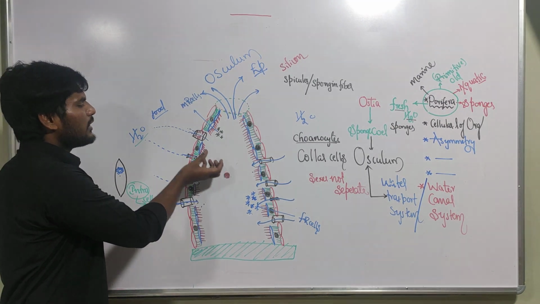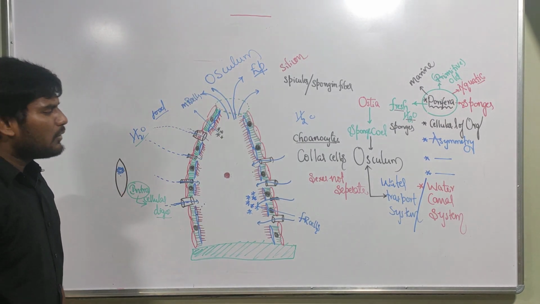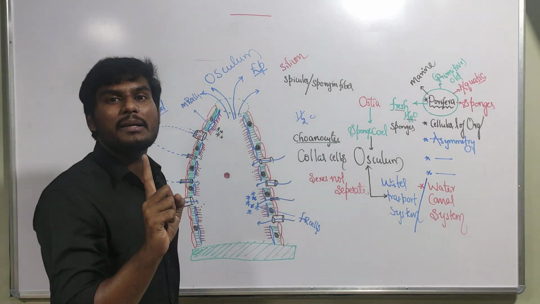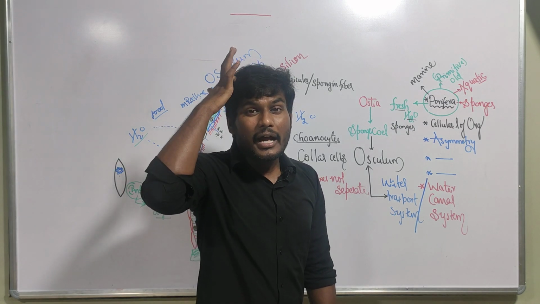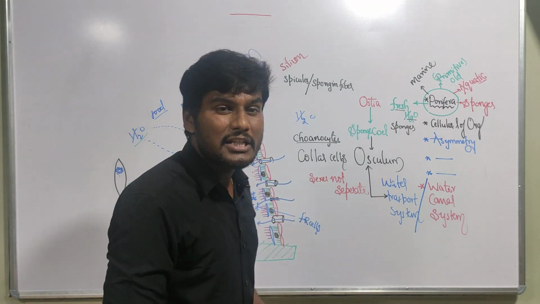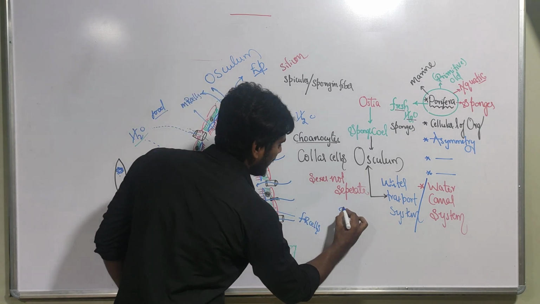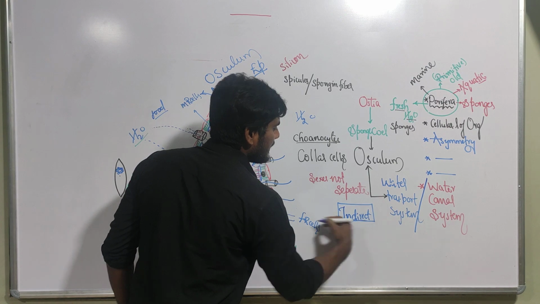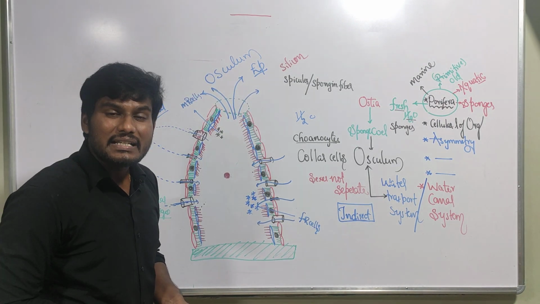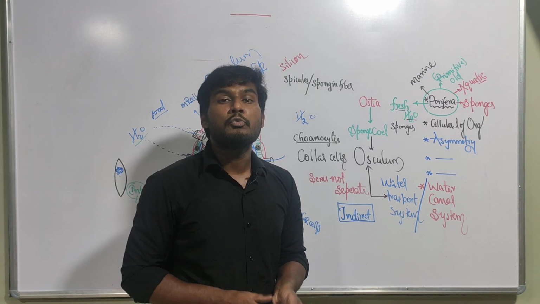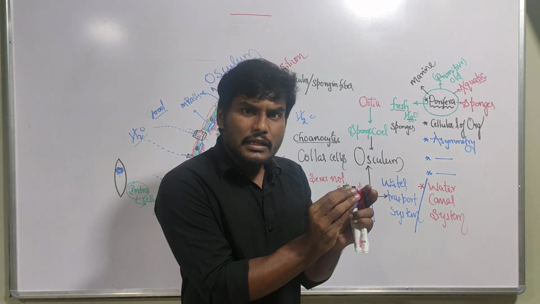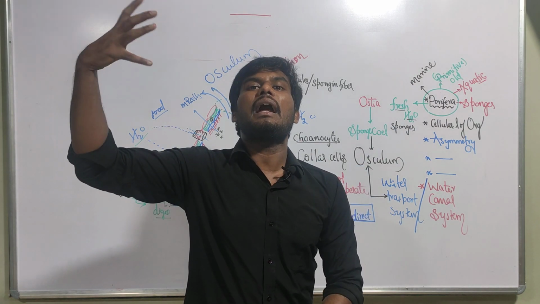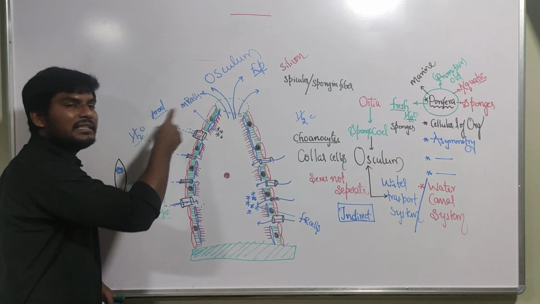Now this zygote will be released outside through the osculum, and once again there is growth of a new sponge, and in this sponge larva stages are present. I told you, if there is a larva stage, development is indirect. Indirect development indicates that the larva stage is present, which is morphologically different. The larva stage of a sponge has one structure and the adult sponge has another structure. All this is the reproduction.